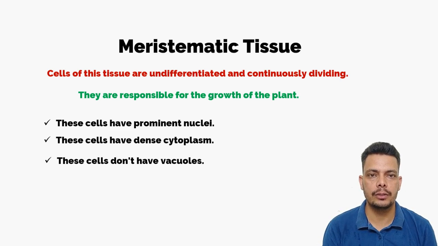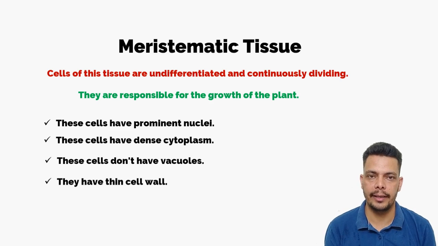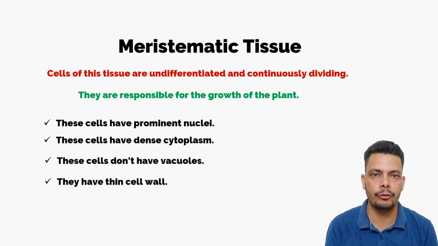The cell wall of these tissues is very thin. Again the same answer, because they have to divide. If the cell wall is very thick, it cannot be broken. If it cannot be broken, new cells cannot be formed. So the cell walls of the cells of this tissue are thin.